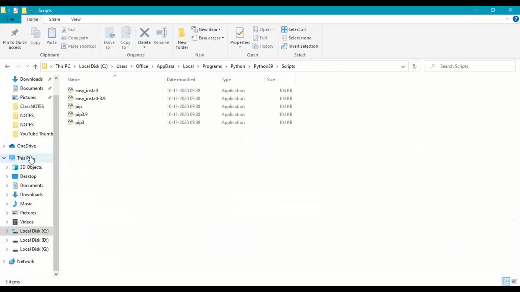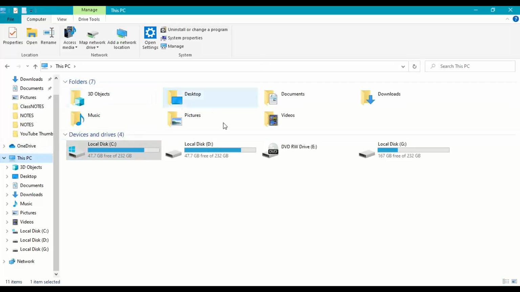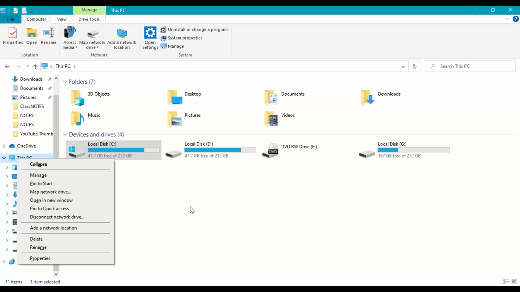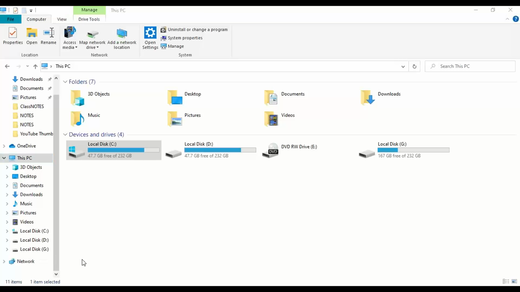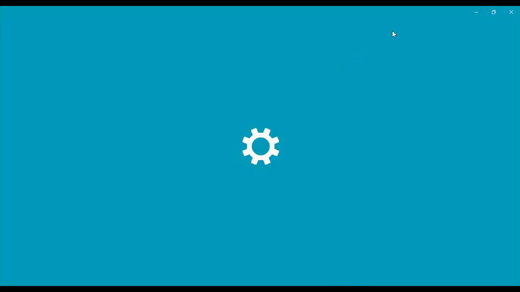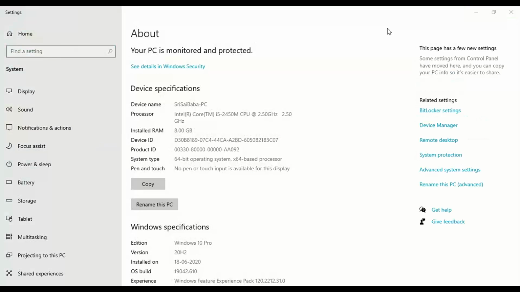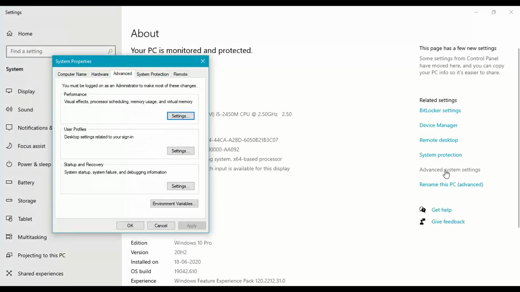So what you have to do is, in My Computer, right click here and go to properties. Under properties, go to advanced system settings.